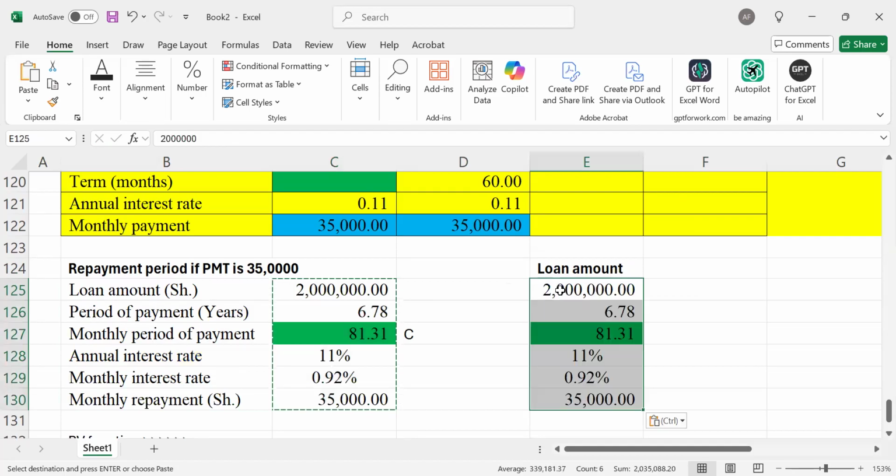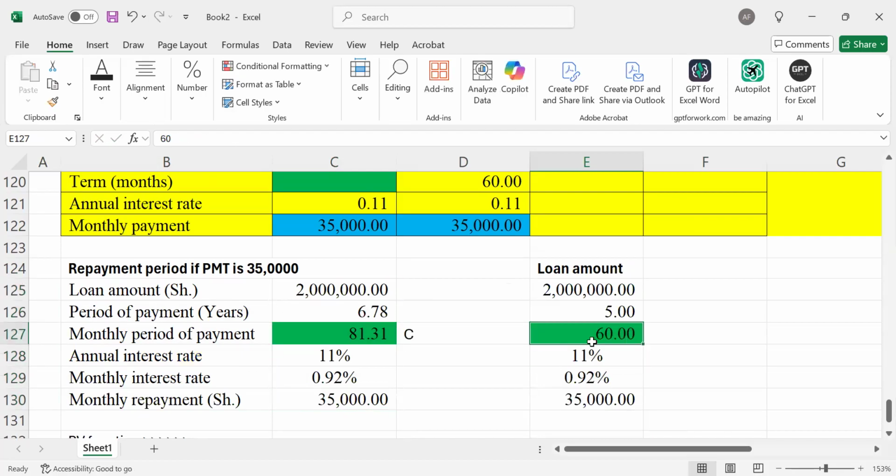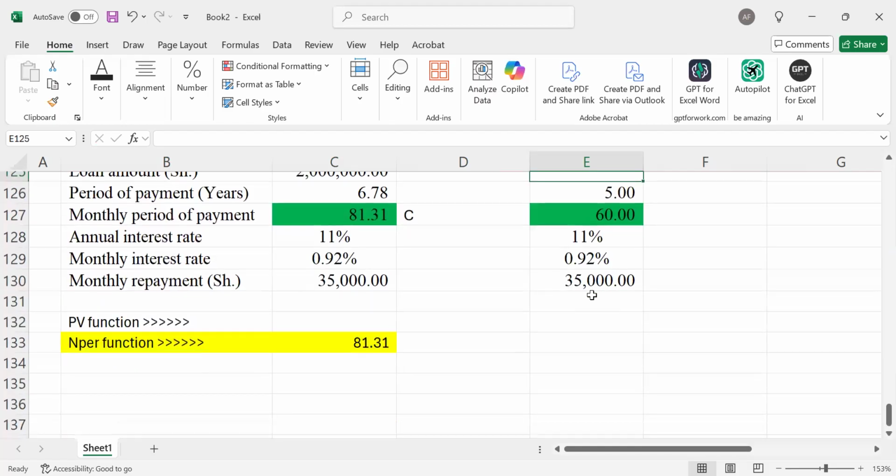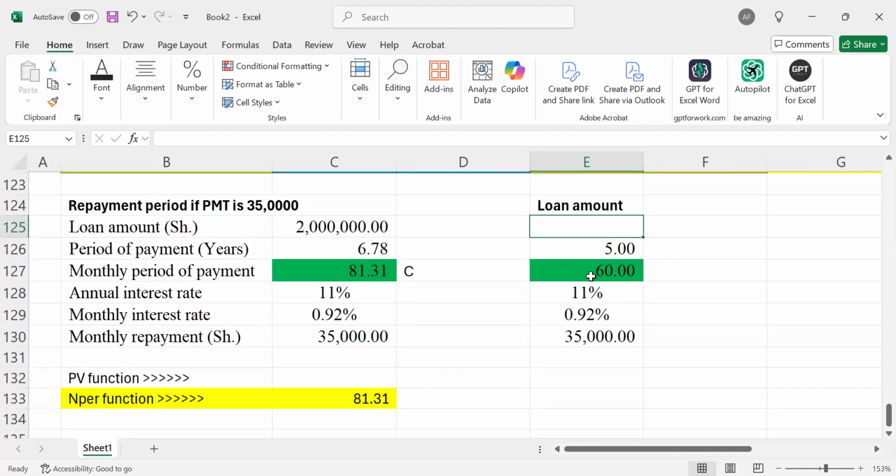If all these are the same, except for what? Except for the period, which will remain 60, and this other one, of course, is 5. So I don't have this value, and that is what I'm required to determine, given that all these are the same. So how will you go about it?